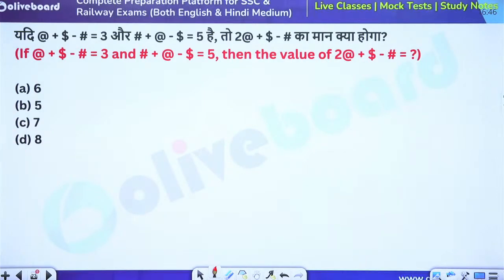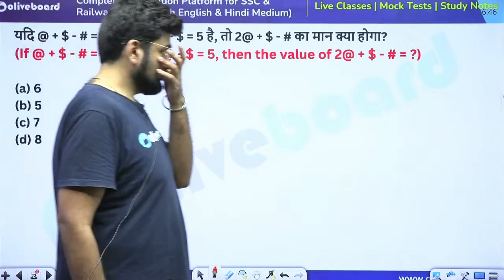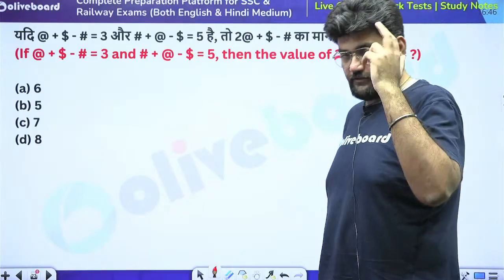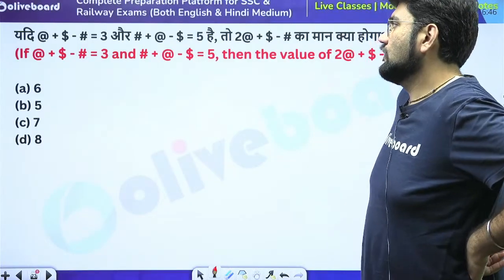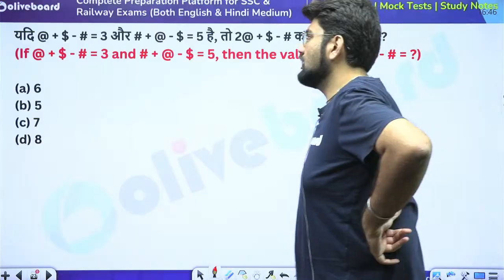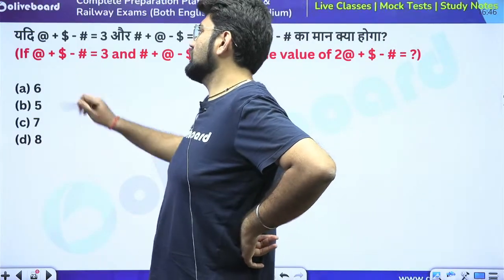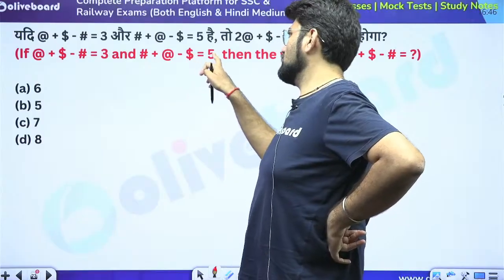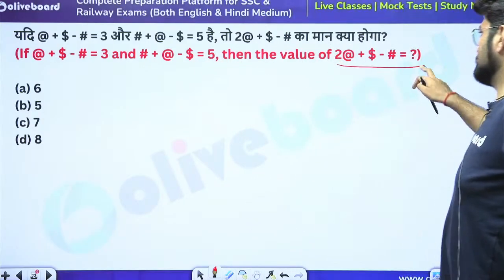This is also interesting. Observe carefully. There will definitely be a reasoning logic here, but there will also be a quant brain which you need to use. So, we have a setup here which says @ plus $ minus 3 # is 3 and # plus @ minus $ is 5. So, then what is the value of this?